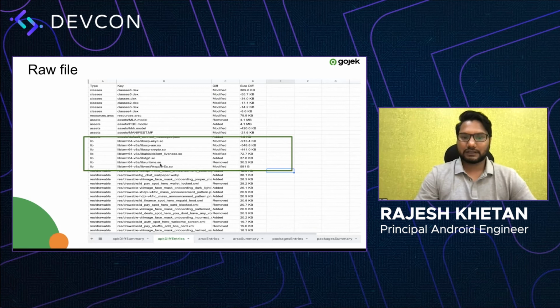Each of the libraries which were changed or added is mentioned here, and similarly we can look into details for everything, like drawables, colors, or each and every package which we have, which gives us a lot of visibility around the changes which are happening, right?